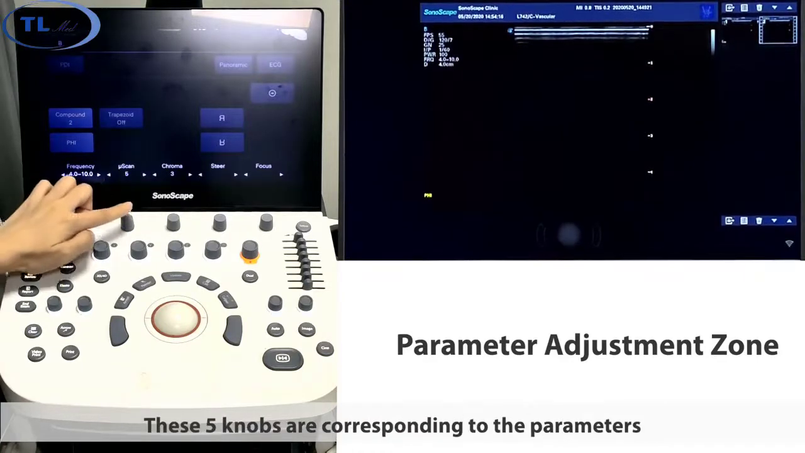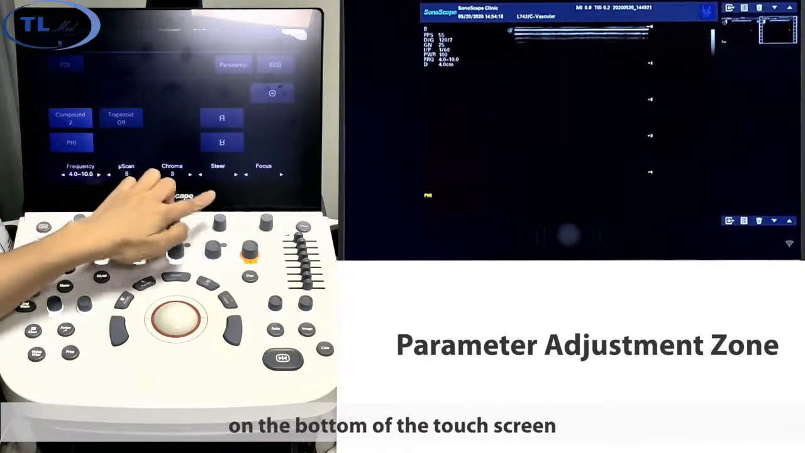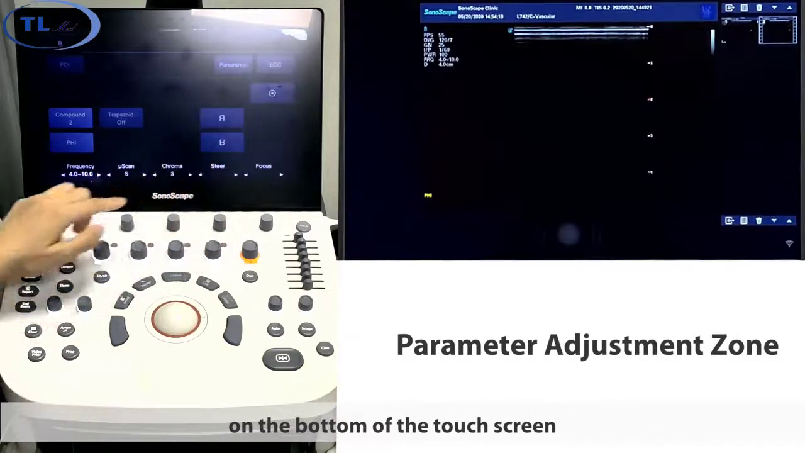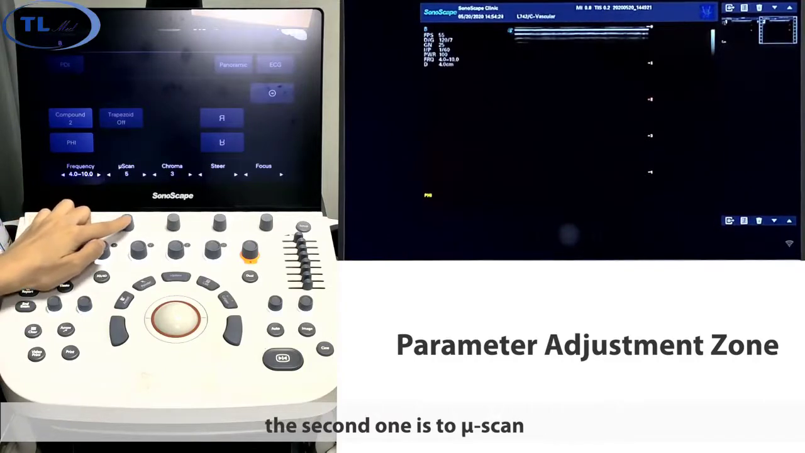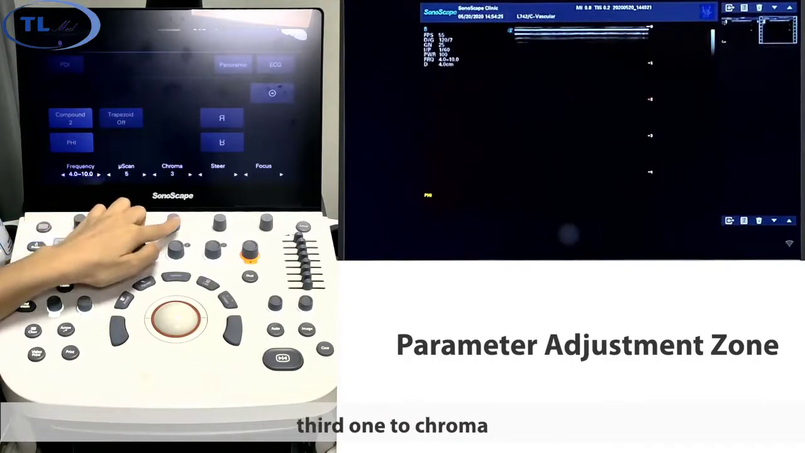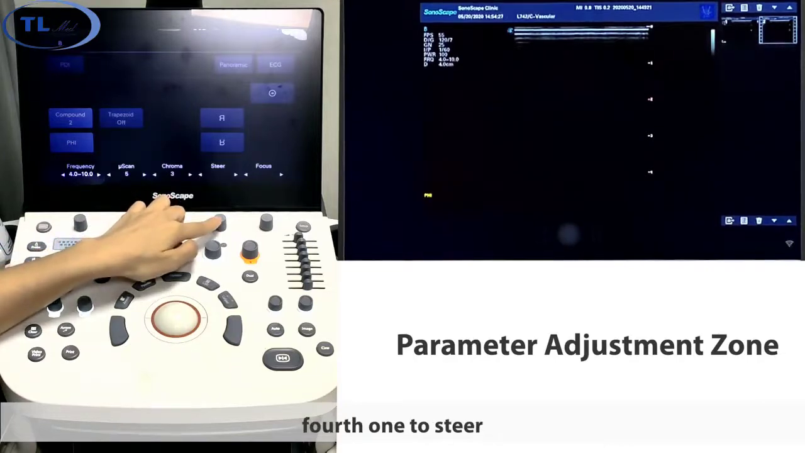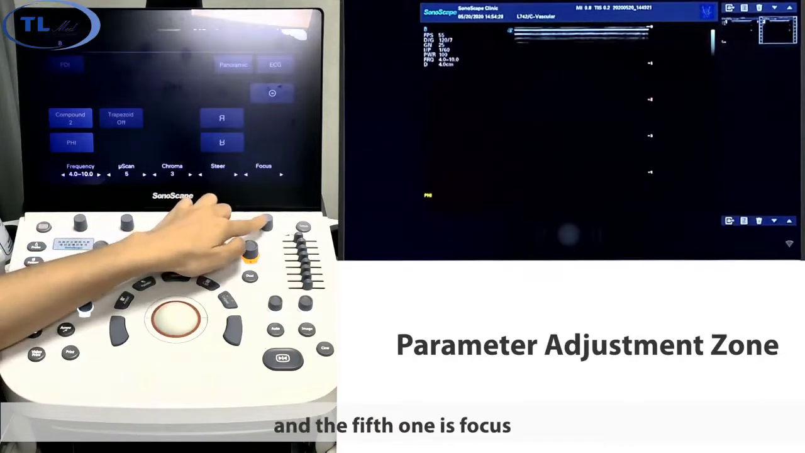These 5 knobs correspond to the parameters on the bottom of the touch screen. For example, this one here corresponds to frequency. The second one is mute scan. The third one is chroma. The fourth one is steer, and the fifth one is focus.